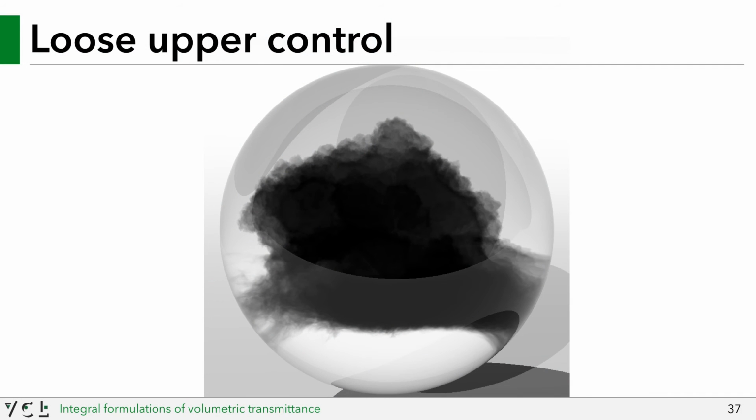Now that we have looked at tight upper controls, let's consider loose upper controls, where we set the upper control to 5 times the max density in this medium. Practically speaking, loose upper controls are utilized when you cannot accurately calculate the bounds, or it is too costly to calculate the bounds on the medium, which is modified by some procedural function.